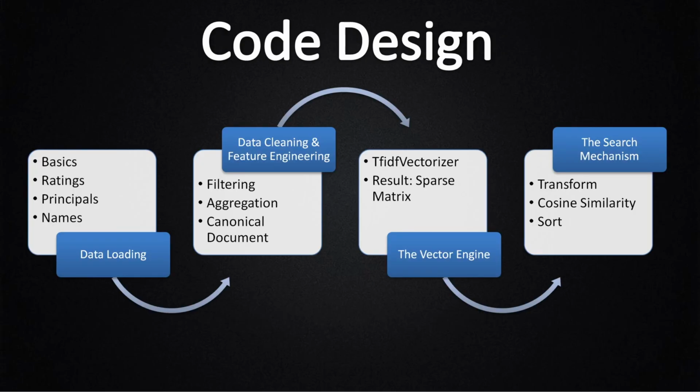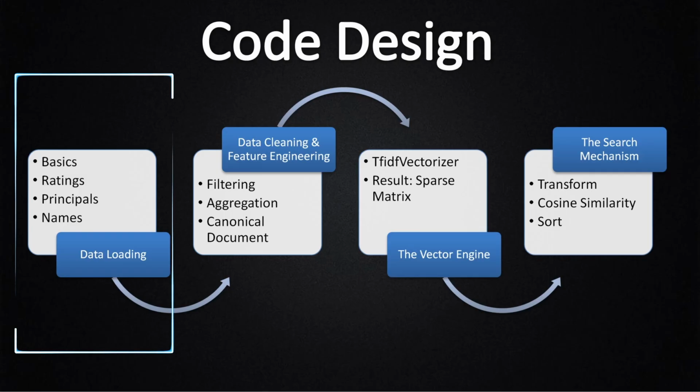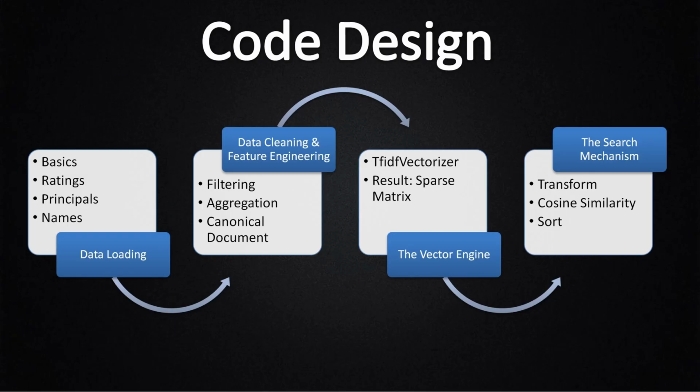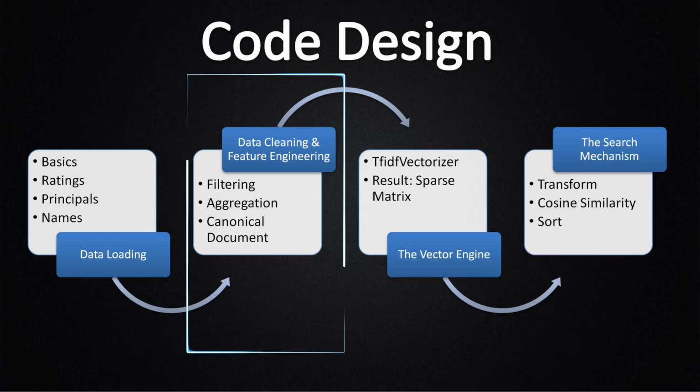Now let's see how keyword retrieval is actually built in code. Because retrieval is not complex, it is just a clean pipeline. First, we load movie datasets: basics, ratings, principals, names. These are raw tables, not searchable yet. Next, we clean and combine them. We filter the records. We aggregate useful attributes and create one canonical, standardized, searchable document per movie. This is the most important step.